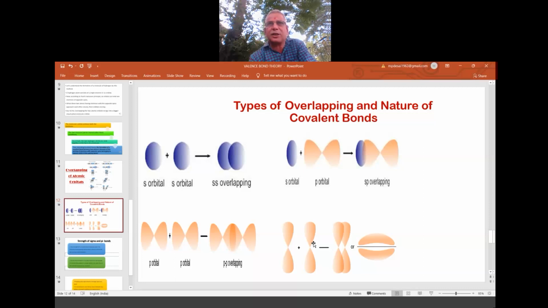After forming the sigma bond, if there is a provision, if extra electrons are available, if there is a possibility of sideway overlap, then only a pi bond forms. A pi bond is not formed directly without a sigma bond. So the sigma bond has to form, then we think of the pi bond. So sigma bond, then pi bond, then one more pi bond, and so on. Okay, right.